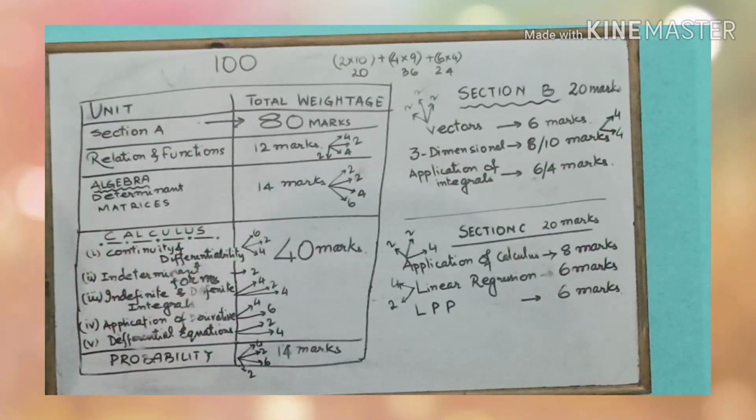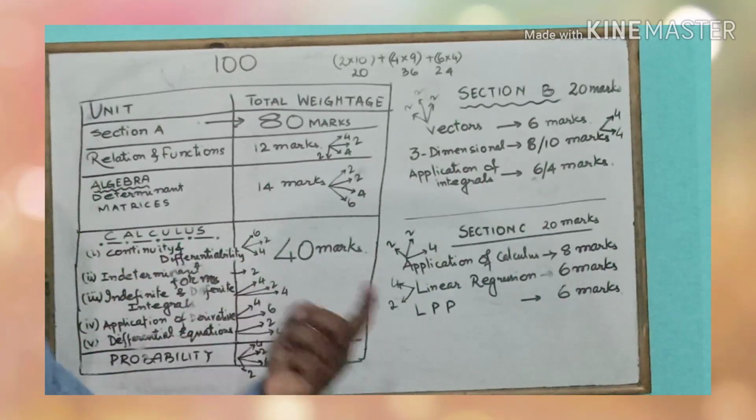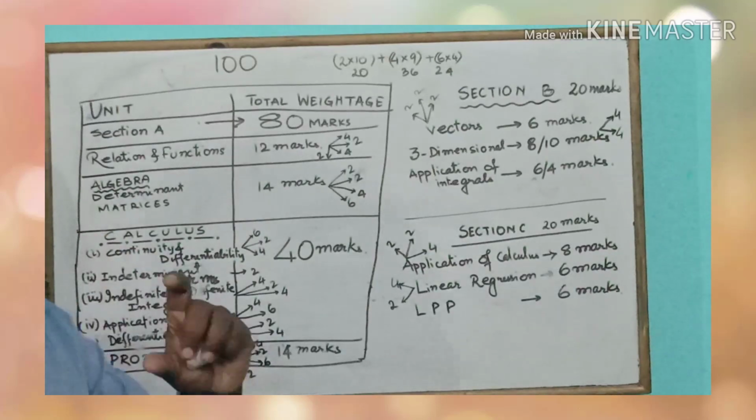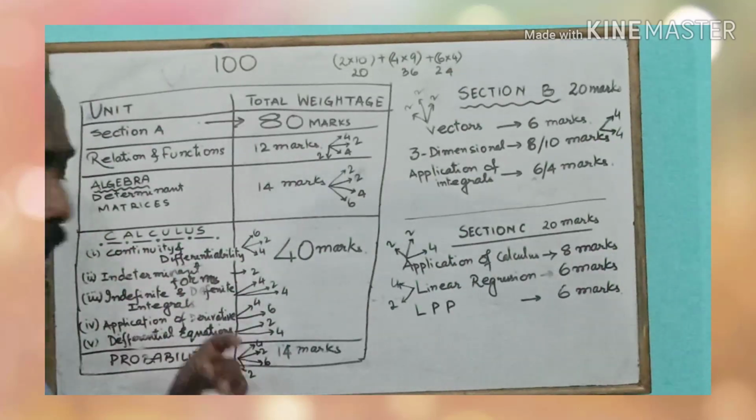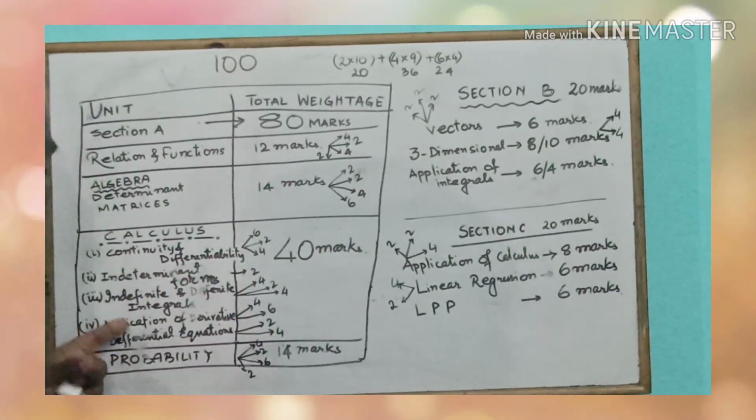Indeterminate forms. Indeterminate forms is a very easy chapter consisting of L'Hospital's rule. We can expect a 2 marks question because the solution for those questions is very short. So that is 2 marks. So that is a sure short question.